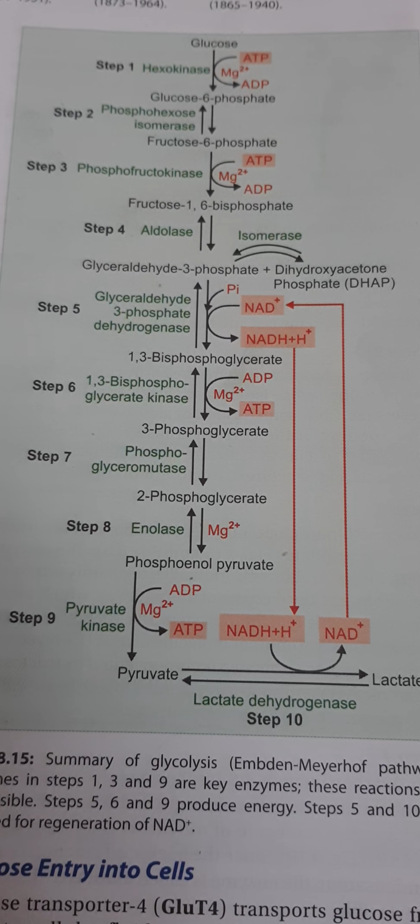The glucose 6-phosphate is converted to fructose 6-phosphate by an isomerase, phosphohexose isomerase. The fructose 6-phosphate is converted into fructose 1,6-bisphosphate by another kinase, phosphofructokinase. ATP is used here. This is also an irreversible step.